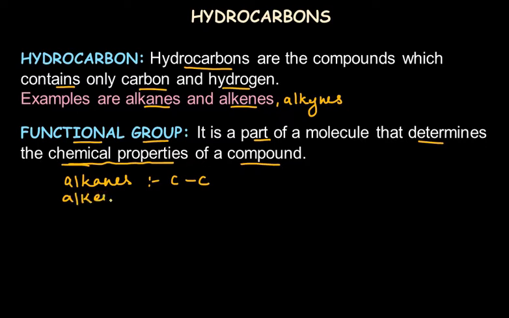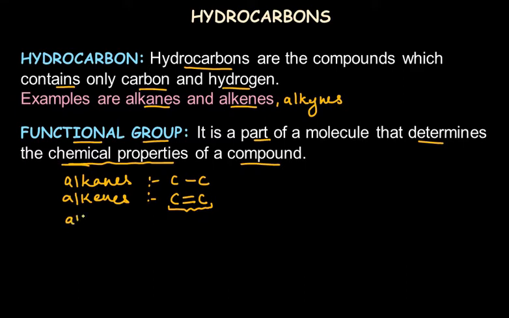Now alkenes have a similar structure, but with a C double bond C; at least one C double bond C is present in alkenes. So the main functional group responsible for the chemical properties of alkenes is this C double bond C. The other remaining part of the molecule will not react. So this can be called the main functional group of alkenes.